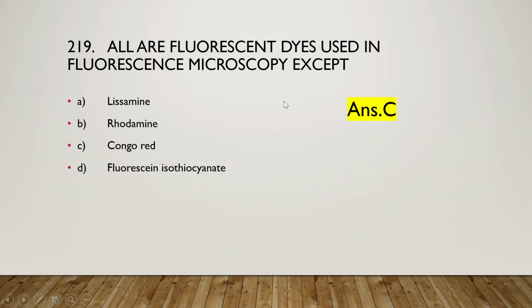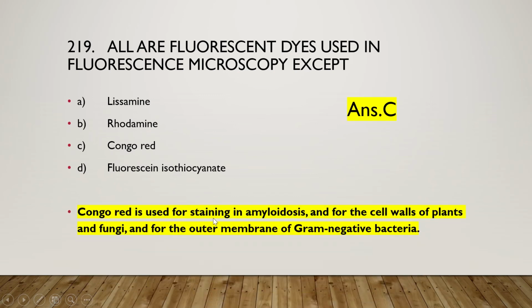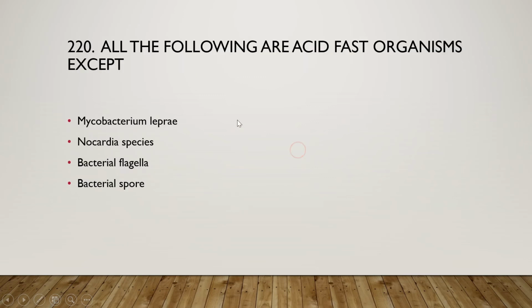And the right one is option C, that is Congo red is not a fluorescent dye. And this Congo red is used for staining amyloids and for the cell wall of plant and fungi and for the outer membrane of gram-negative bacteria. So move on to the next.